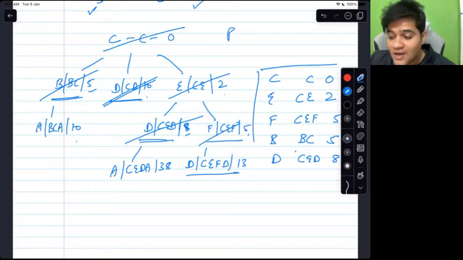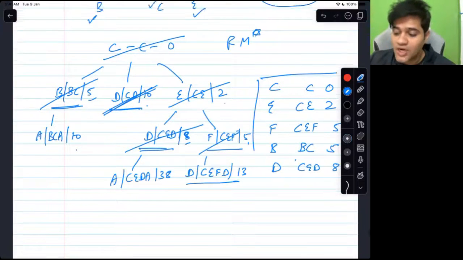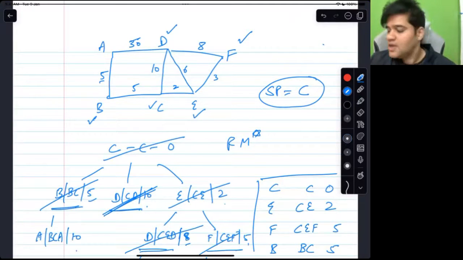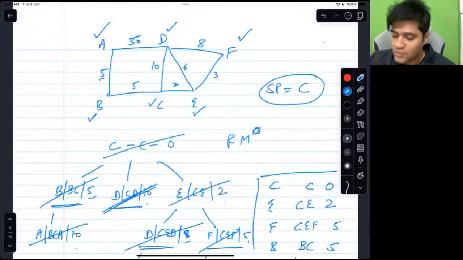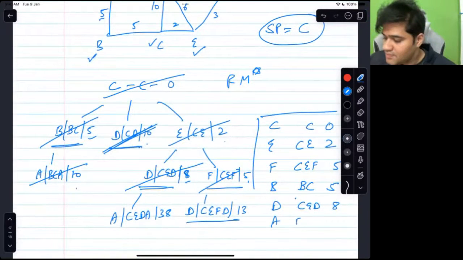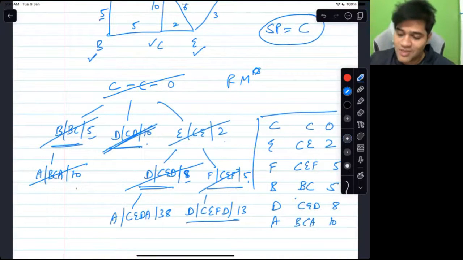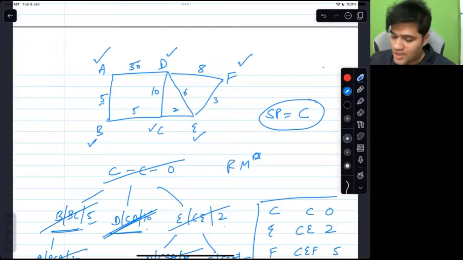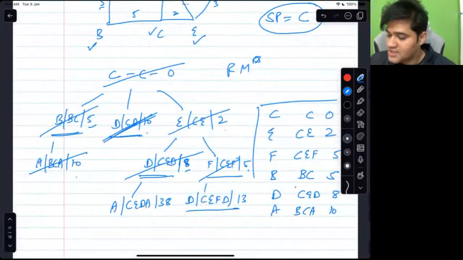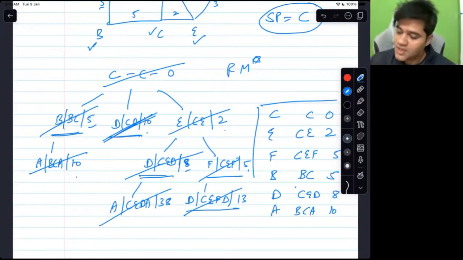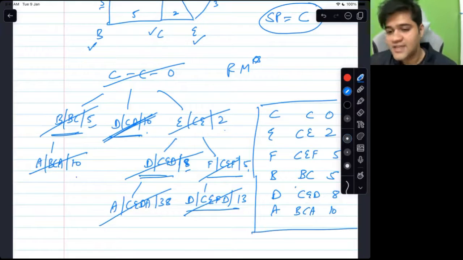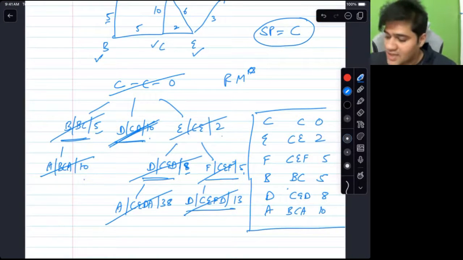Remove mark star. Mark star was: if you remove something that is already marked, don't do anything. Okay, nothing to do. Now A will be removed. A, remove, mark, work. A, B, C, A, 10. Add neighbors. There are no neighbors to be added. The next one to be removed is D, but nothing now. Remove mark star, already marked. This is the table. Did anyone get this table?